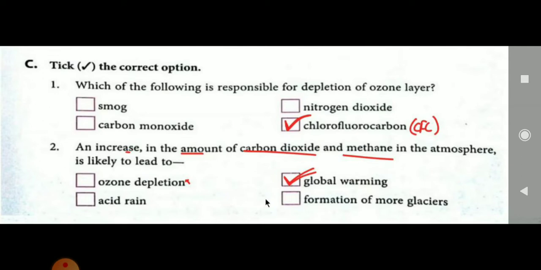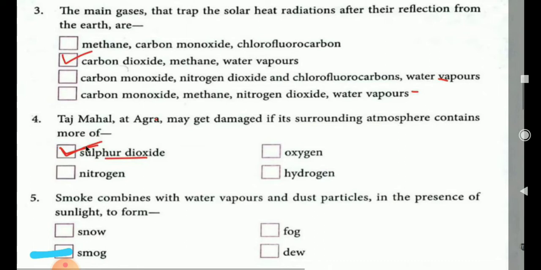Moving ahead, second question, an increase in the amount of carbon dioxide and methane in atmosphere is likely to lead to what? It will lead to global warming. Third, the main gases that trap the solar heat radiation after reflection from the earth are, that is carbon dioxide, methane, water vapor. Fourth, Taj Mahal at Agra may get damaged if its surrounding atmosphere contains more of what? Sulfur dioxide.